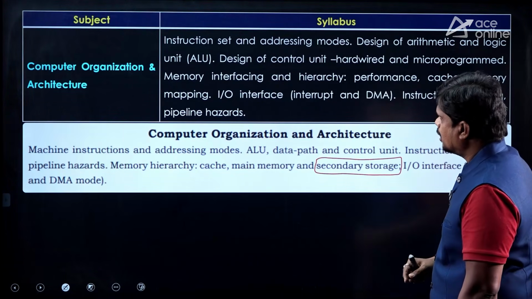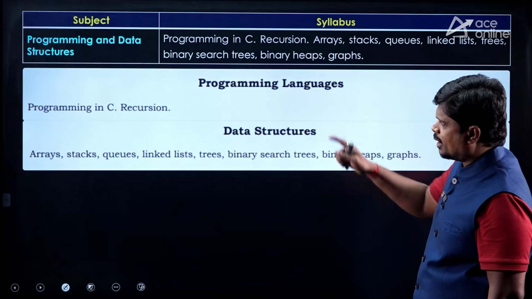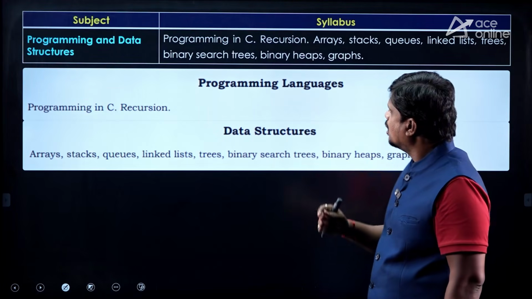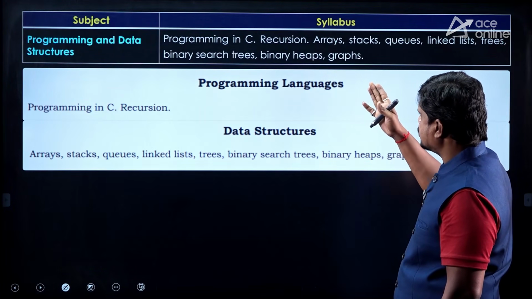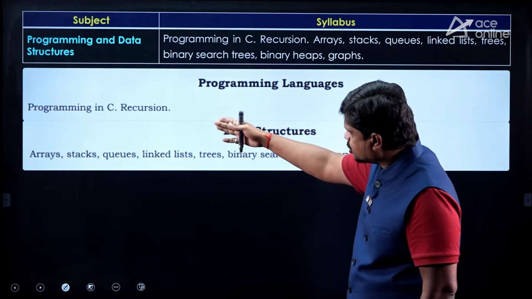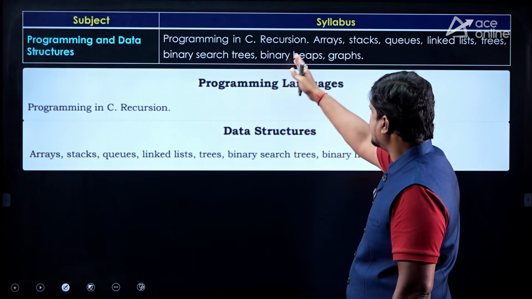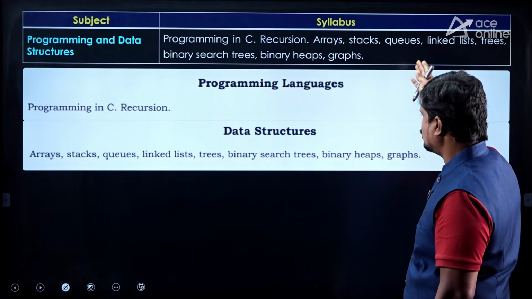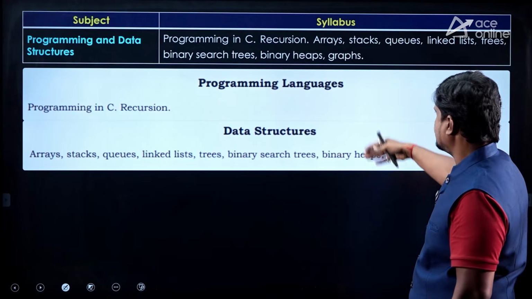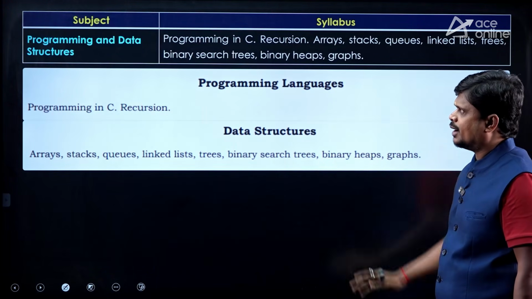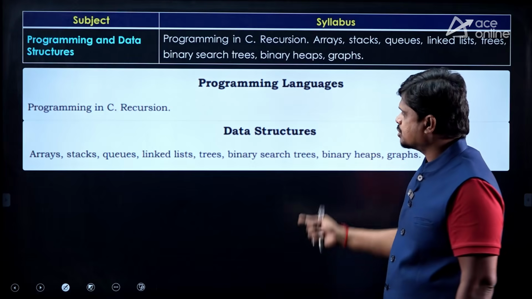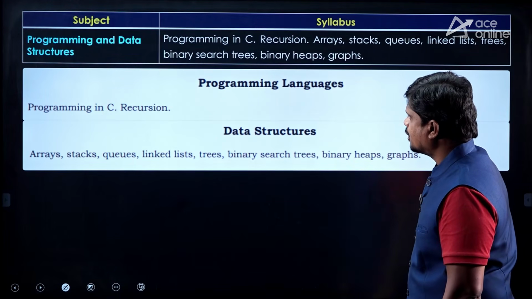Then coming to the next subject, programming and data structures. Programming in C, recursion, arrays, stacks, queues, same kind of stuff is there. There is no change, absolutely 100% it is the same as 2026. Then coming to